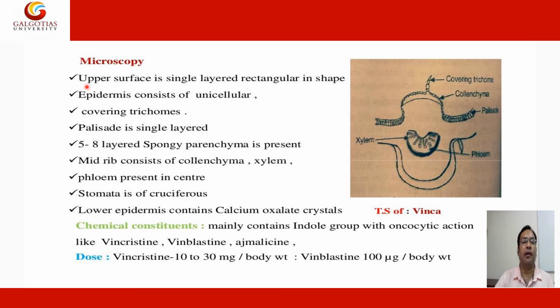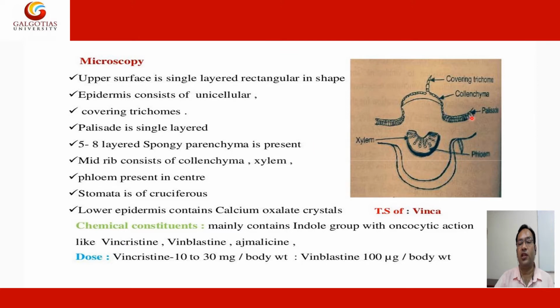Microscopy: the upper surface is a single layer, rectangular in shape. Epidermis consists of unicellular covering trichomes. Palisade is a single layer. Five to eight layers of spongy parenchyma are present. Midrib consists of collenchyma, xylem and phloem present in the center. Stomata are cruciferous. Lower epidermis contains calcium oxalate crystals.